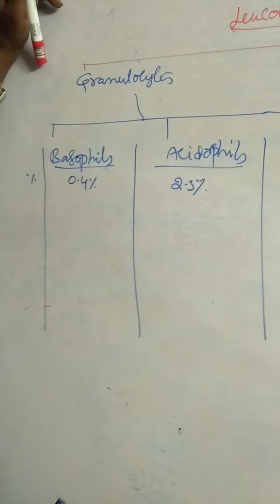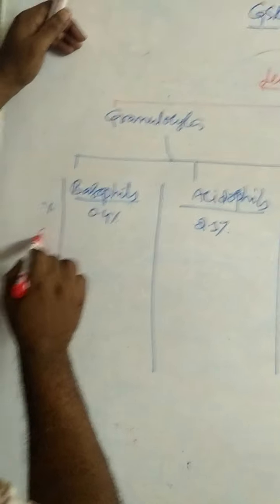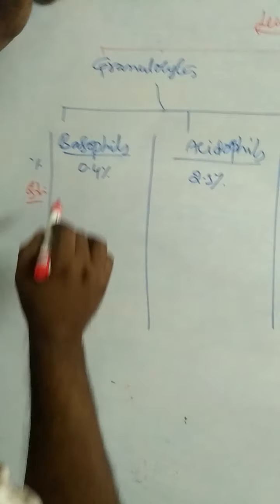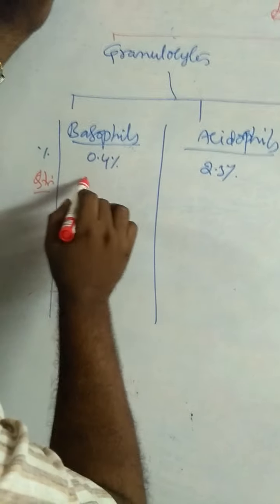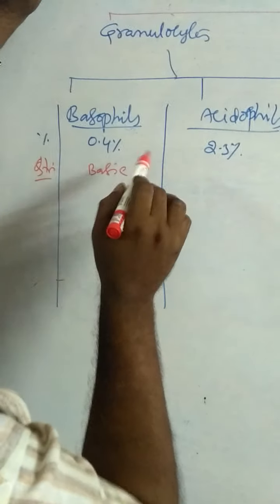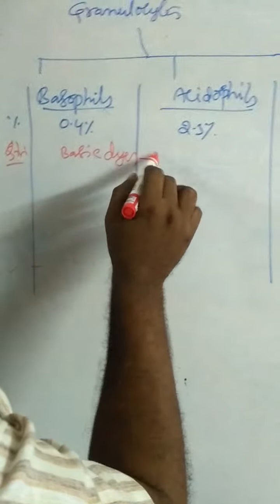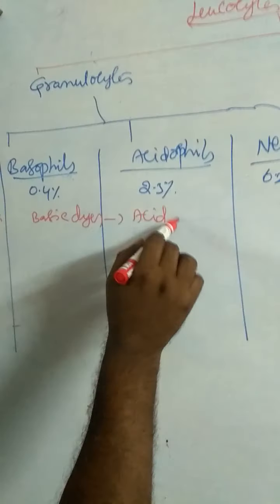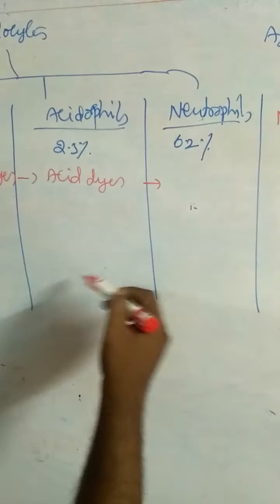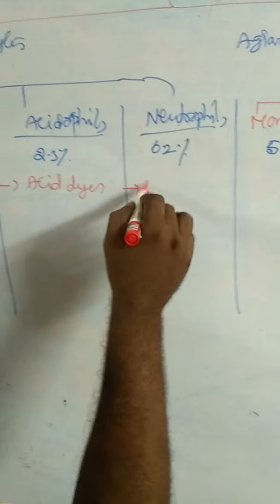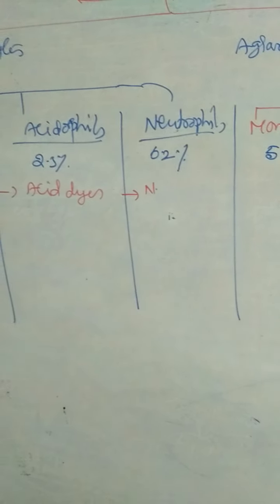These percentages are different in the NCERT textbook and according to the Telugu Academy textbook. Basophils stain with basic dyes. Acidophils stain with acidic dyes. Neutrophils stain with neutral dyes.